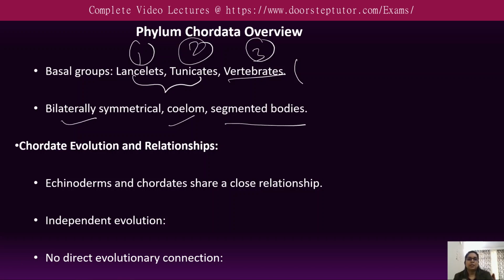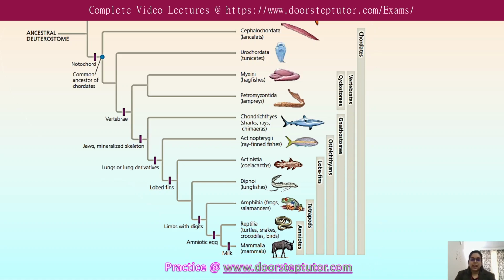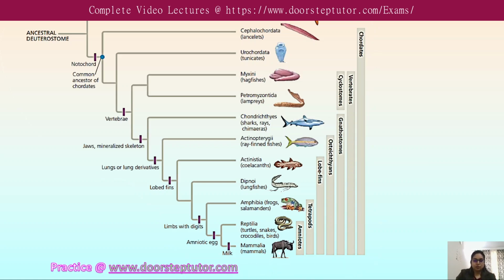When we are talking about chordate evolution and relationships, it shows that the echinoderms and the chordata share a close relationship and they also evolved independently. It means that echinoderms as well as chordates have evolved separately for over 500 million years. Okay, and there is no direct evolutionary connection, meaning one phylum did not evolve from the other.